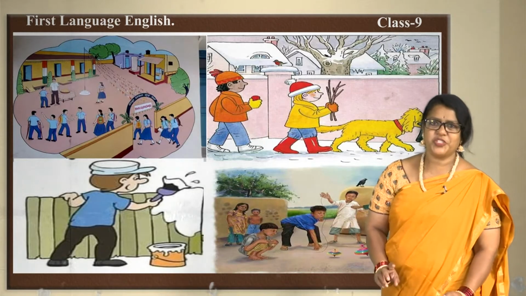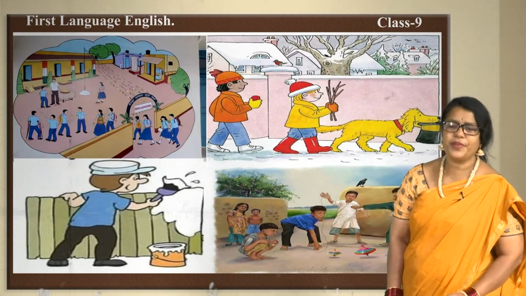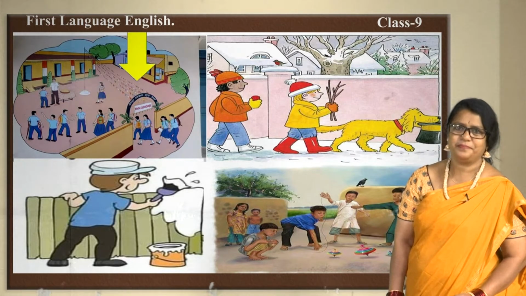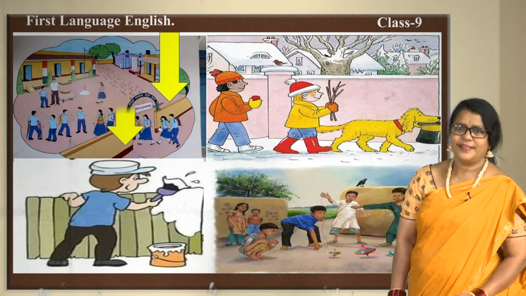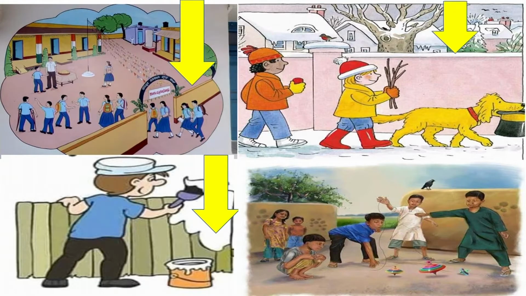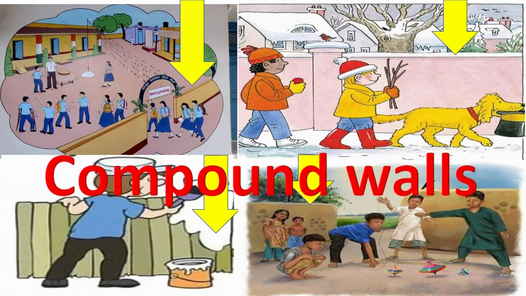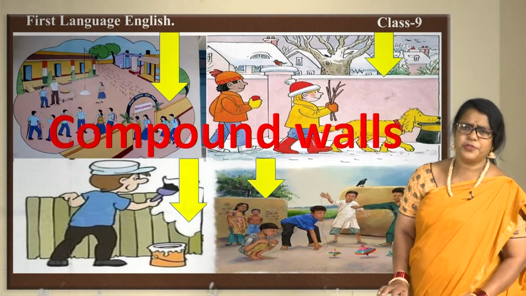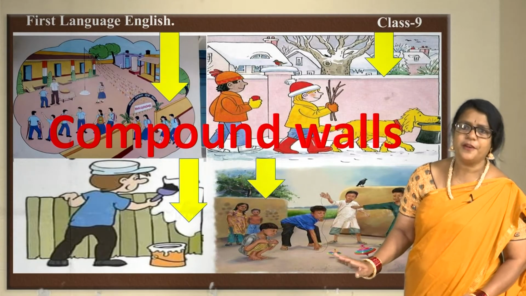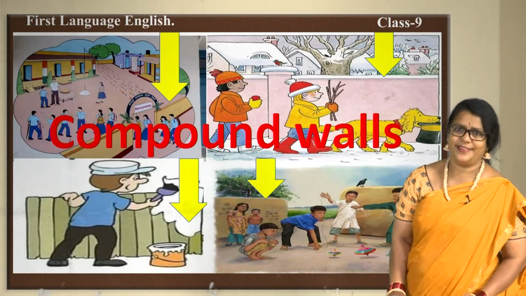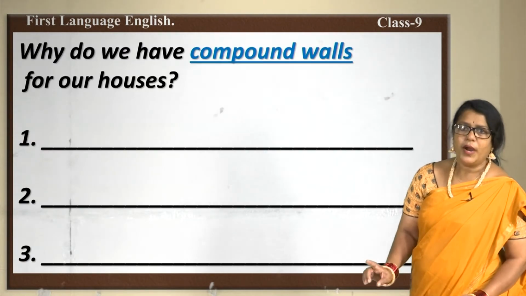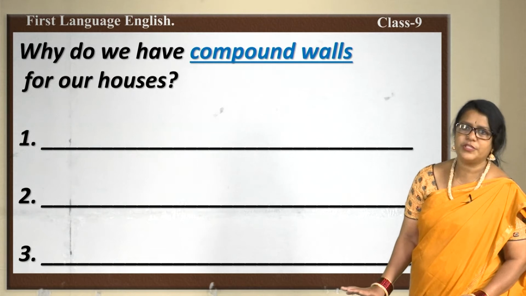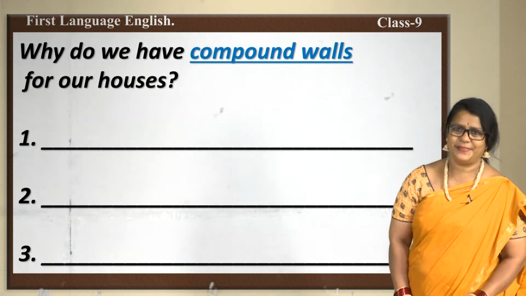Could you see some pictures? Yes, let's see what we are going to focus on in these pictures. Could you guess what the focus is about? Yes, these are compound walls. Now let's come to know why the activity like compound wall is given here. Let's see, why do we have compound walls for our houses?